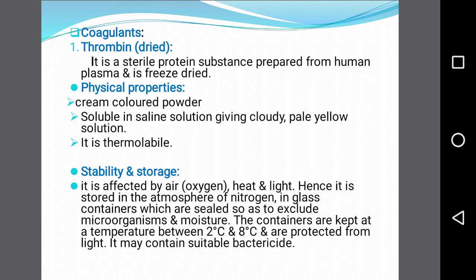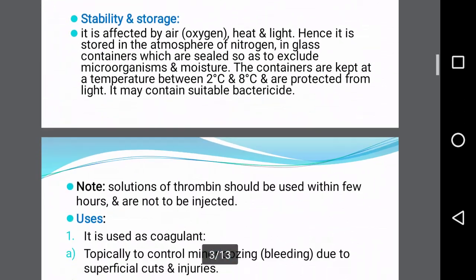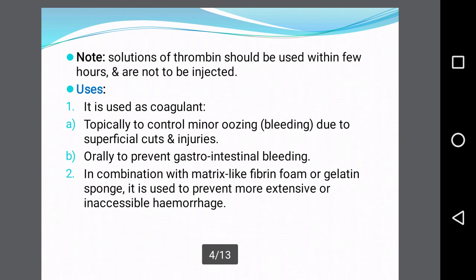Stability and storage. This drug is affected by air, mainly the oxygen, heat and light. Hence, it has to be stored in an atmosphere of nitrogen in sealed glass containers so as to exclude the entry of microorganisms and moisture. The containers are kept at a temperature between 2 to 8 degrees and are protected from light, and it may contain a suitable bactericide. One precaution we have to take while using thrombin is that the solution of thrombin should be used within a few hours and is not to be injected.